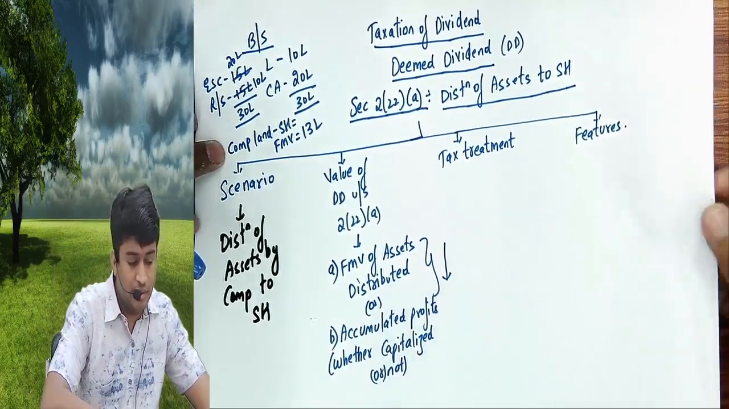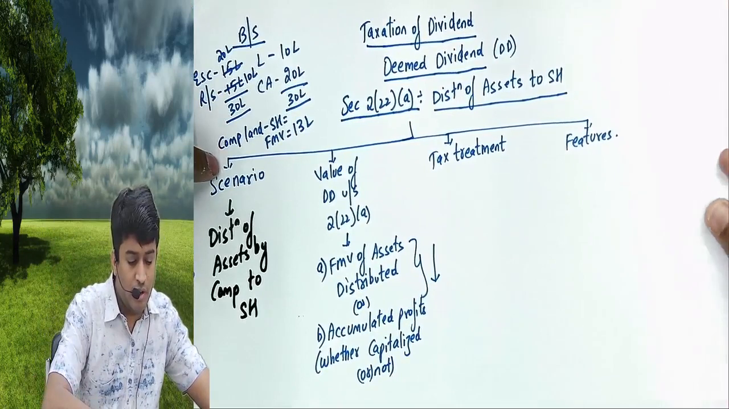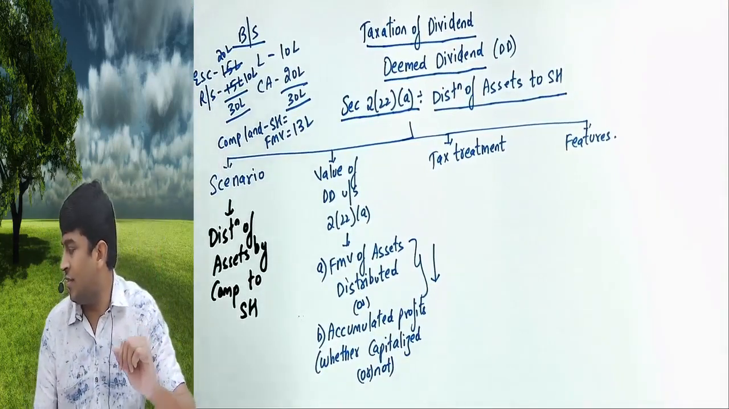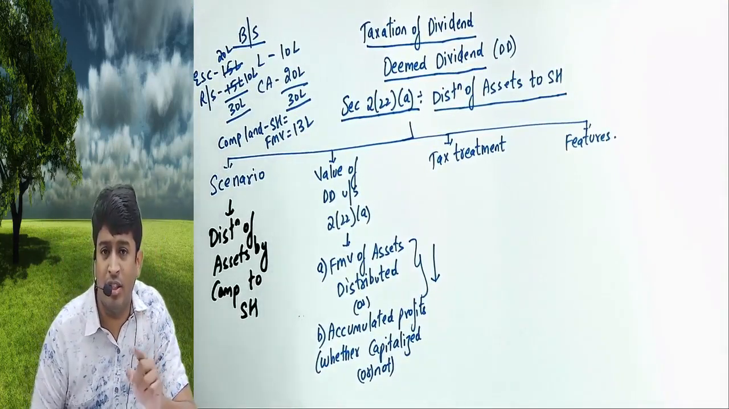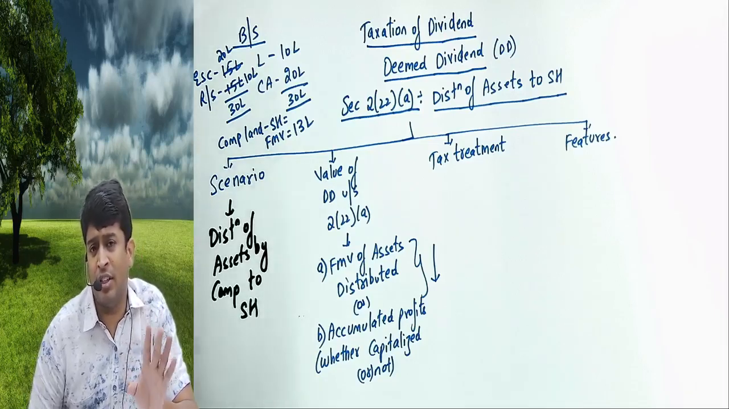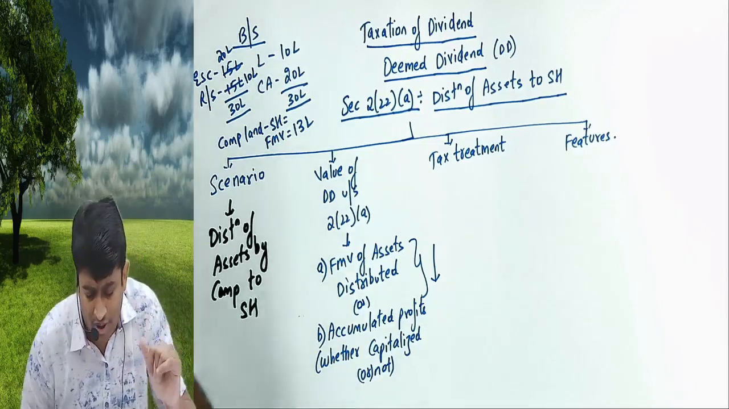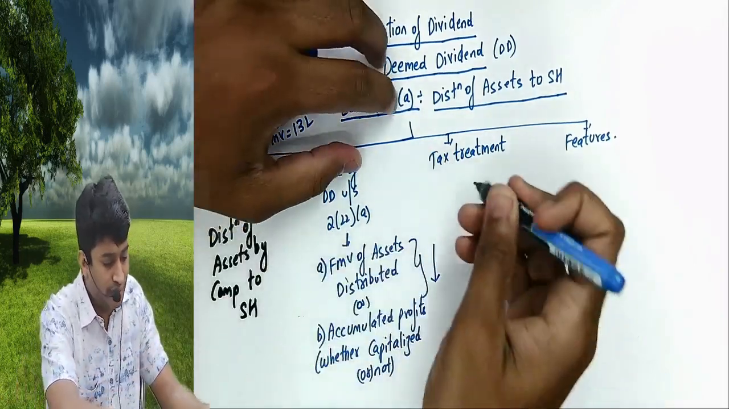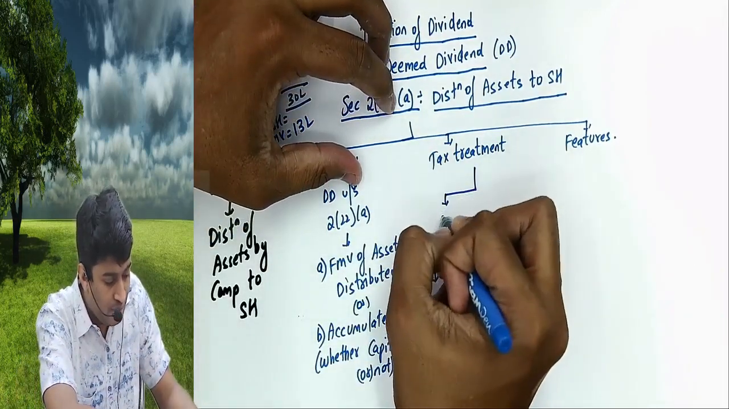Clear so far? Now next. What did this company start doing? Instead of directly giving dividend to the shareholder, they started giving assets to the shareholder. Government clarified that even though that is not dividend, we treat it as dividend. Now, tax treatment. What happens in the hands of the company?